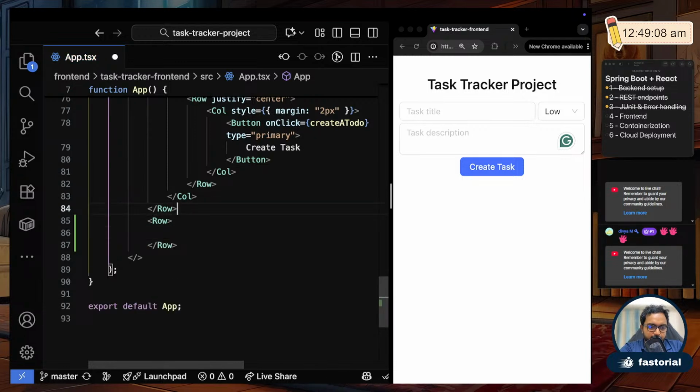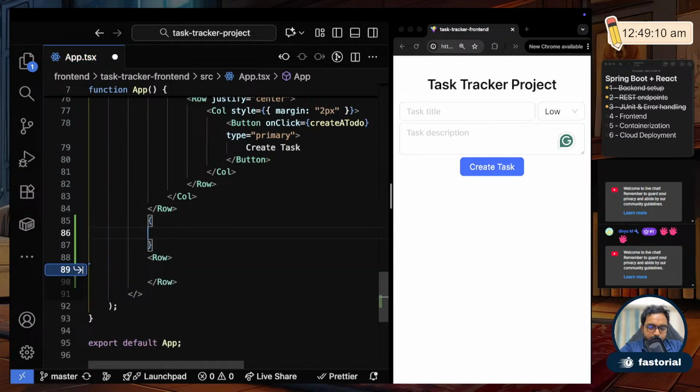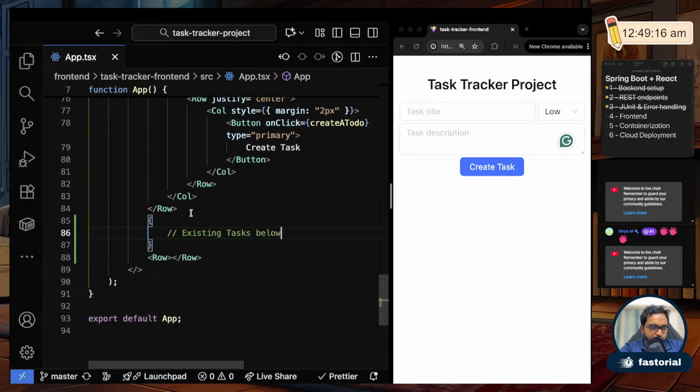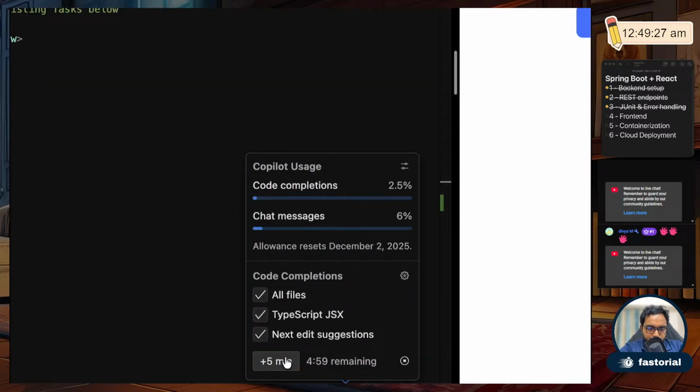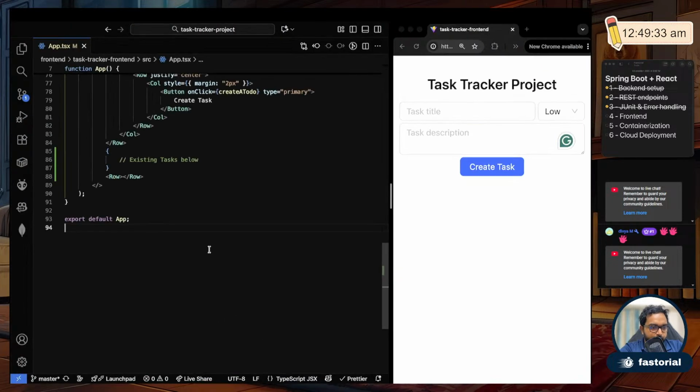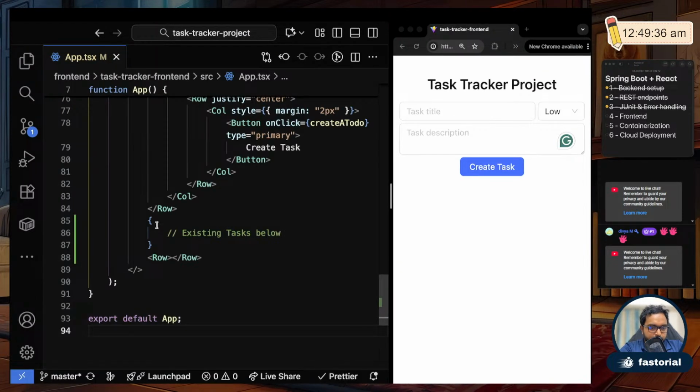Okay, so I'll write a comment here so that people know what is what. Existing data tasks below. Okay, GitHub Copilot is on. Let me turn it off, otherwise it will keep disturbing me when I'm writing. Okay, snooze. I'll snooze it for like 2 hours or something. Fine. Okay. Let me zoom back in.